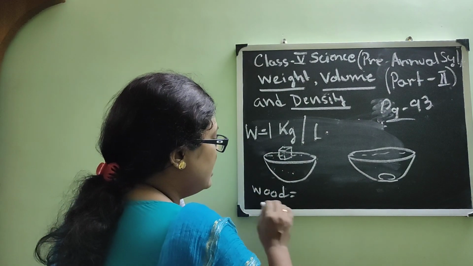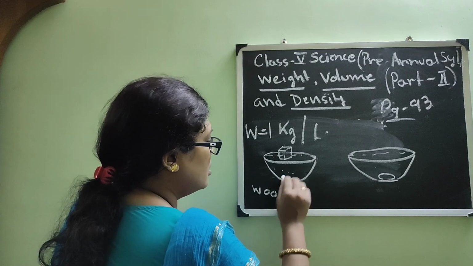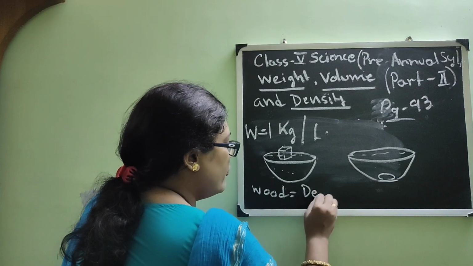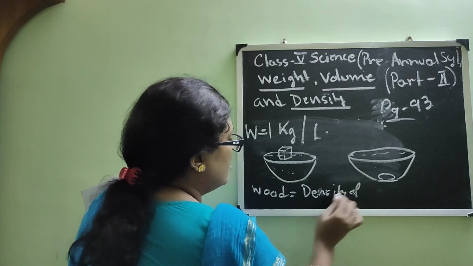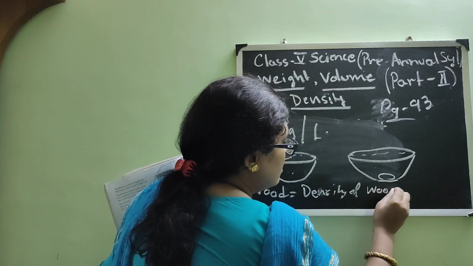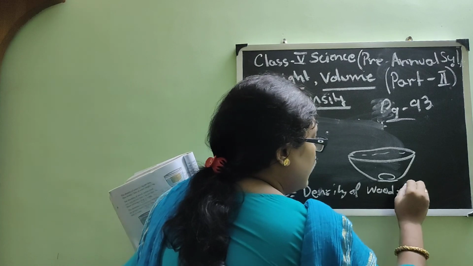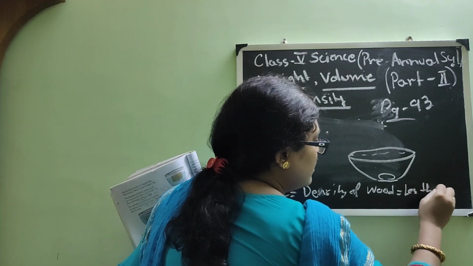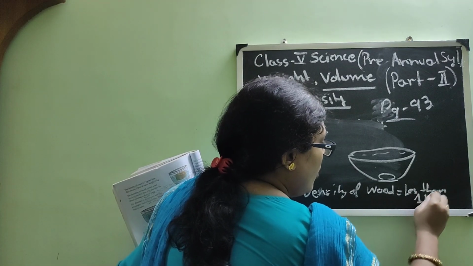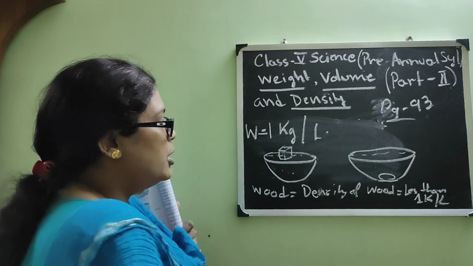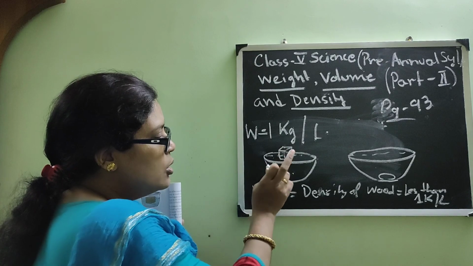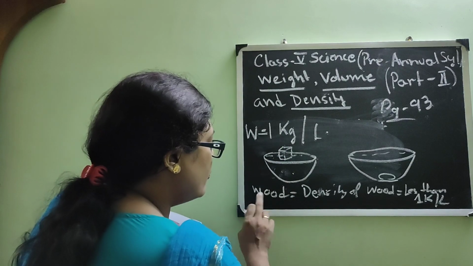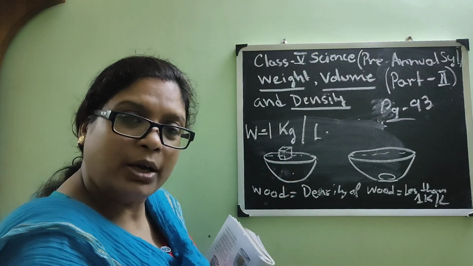So we will say that the density of wood is less than 1 kg per liter, because we know that the density of water is 1 kg per liter. So the wood is less dense than the water.